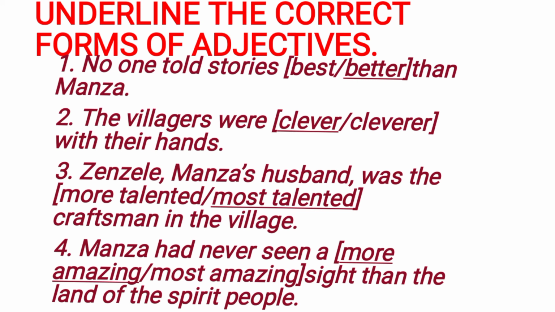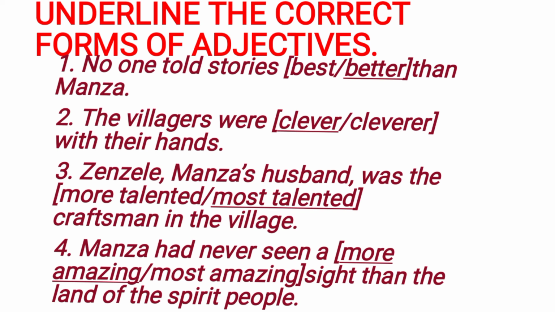Okay. First one, no one told stories best or better than Manza. Okay, which is the right form of adjective, children, here? Better. Underline that. Second one, the villagers were clever or cleverer with their hands. The correct form of adjective is clever. You have to underline that.